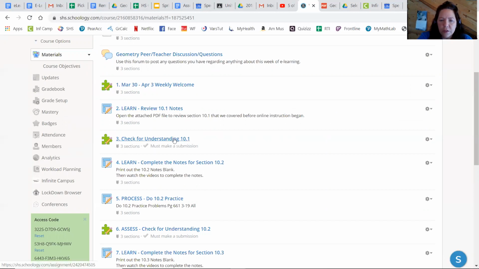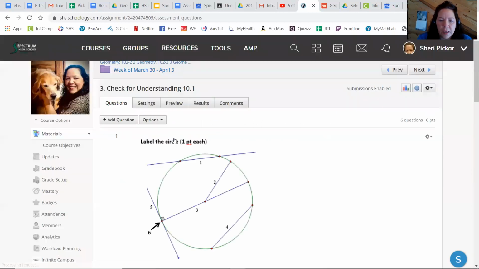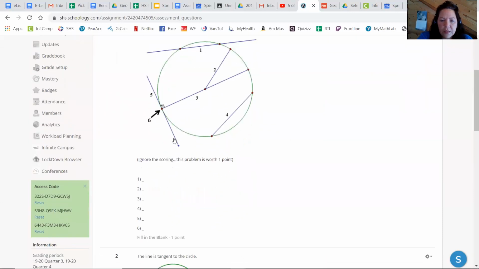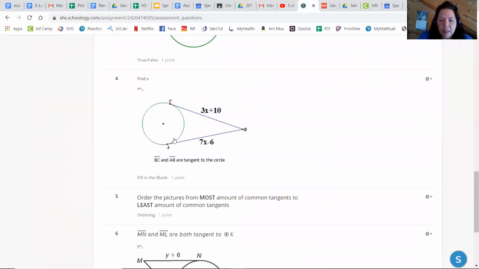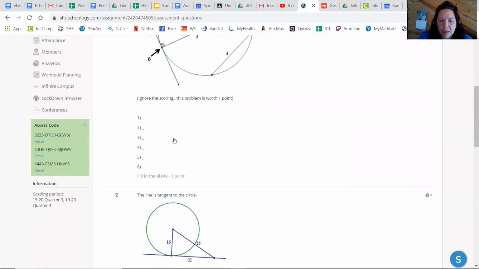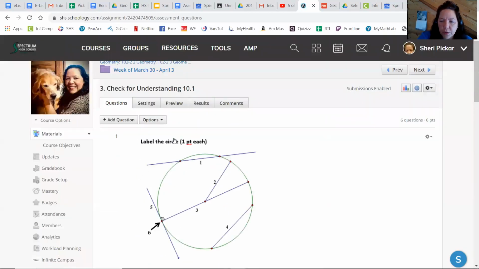Okay, so you're just going to go through and do this quick quiz to make sure you remember everything there is to know about 10.1. You have 2 chances to get that correct. Do it until you get them correct. And if you need another chance, let me know and I will make that happen.